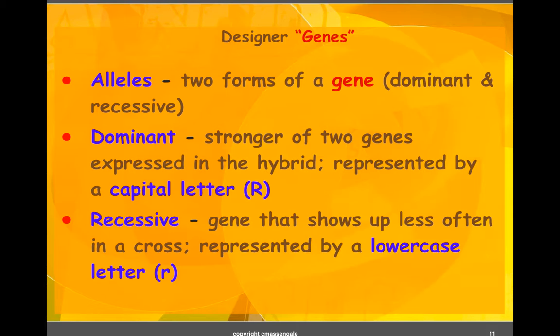Alleles are two forms of a gene, dominant and recessive. Dominant is the stronger of the two genes, expressed in the hybrid. It's represented by a capital letter R in this case. Recessive is a gene that shows up less often in a cross. It's represented by a lowercase letter, little r in this case.